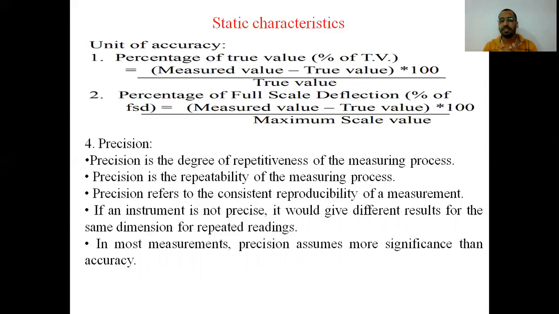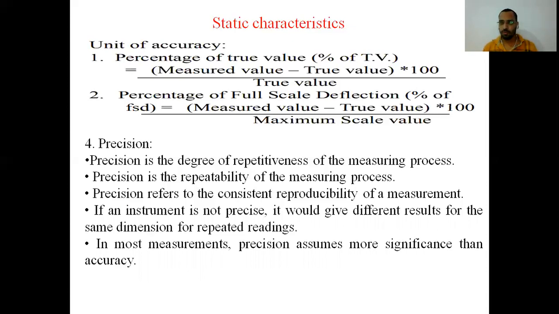बेटा प्रिसीजन क्या है? प्रिसीजन ये है कि आपको स्टैंडर्ड वैल्यू दी है, let us suppose the standard value 10 सेंटीमीटर, और आपने मेजरमेंट किया, मेजरमेंट आप बार-बार कर रहे हैं और आपको बार-बार रीडिंग क्या मिल रही है? 9.99, 9.98, 9.995. So these measured values are very close to each other. So this is the property of the instrument, that we get the measured result close to each other. So this is called precision. So precision is the degree of repetitiveness of measuring process. Or we can say that it is the repeatability of measuring process, and it is a function of reproducibility.